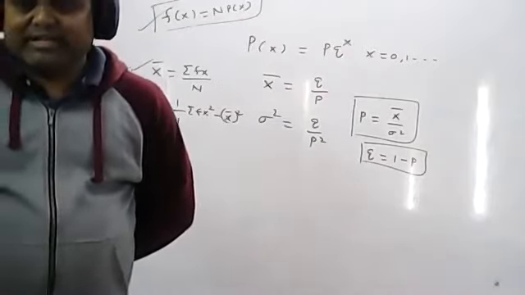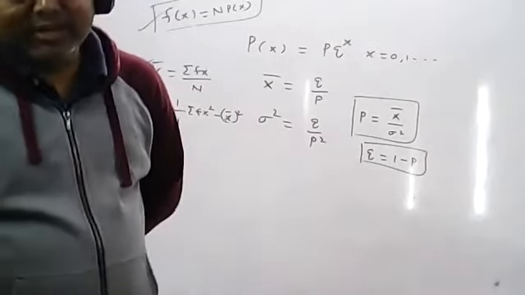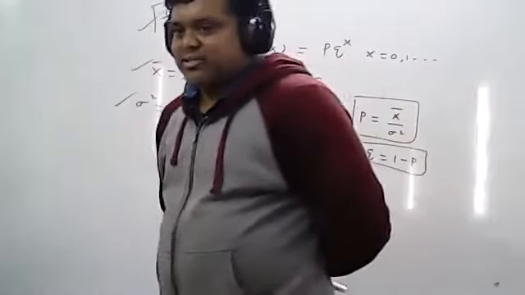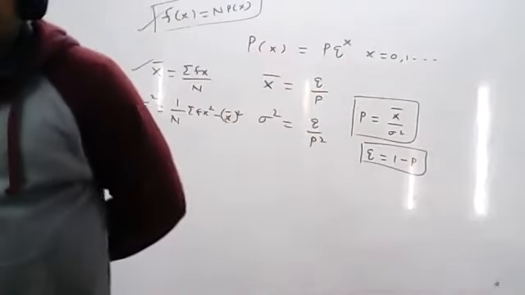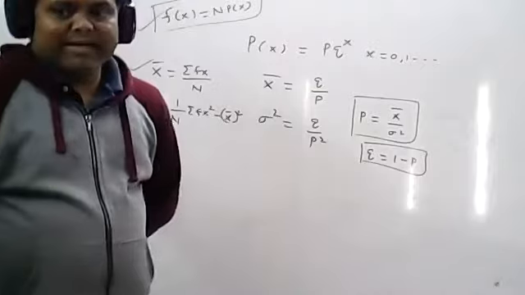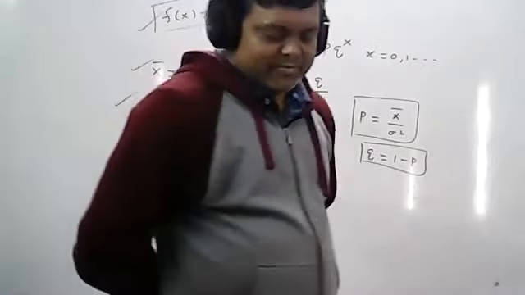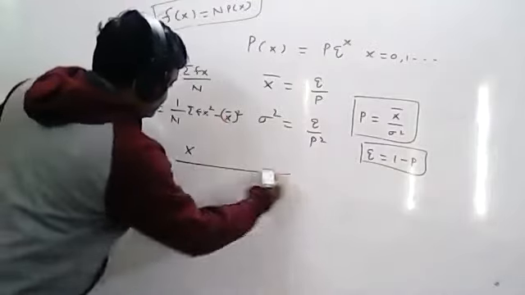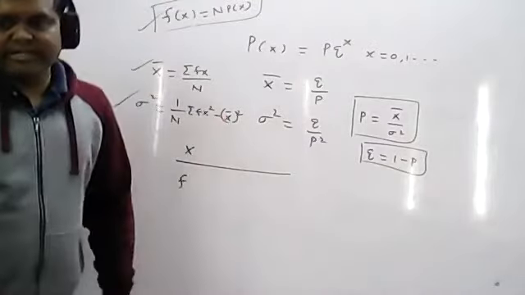What is the problem? Fit a geometric distribution to the following data by using direct method. Simply write direct method. Write down x values and f values. X is the first row, f is the second row, because you are writing the problem.